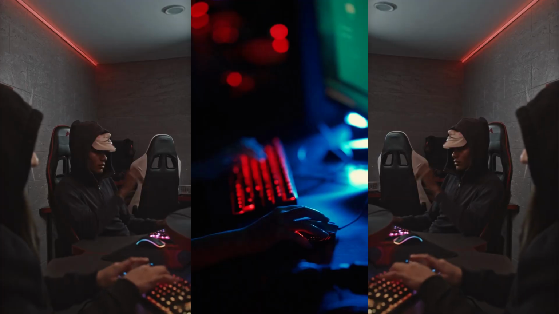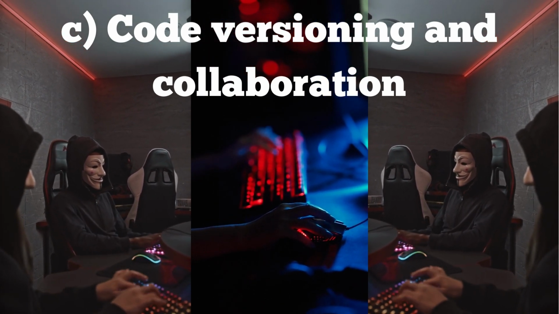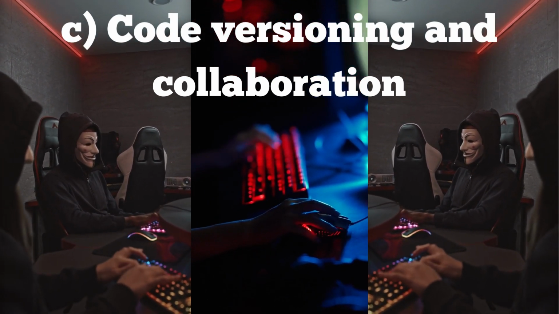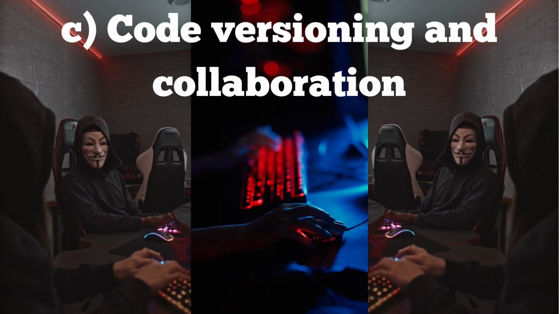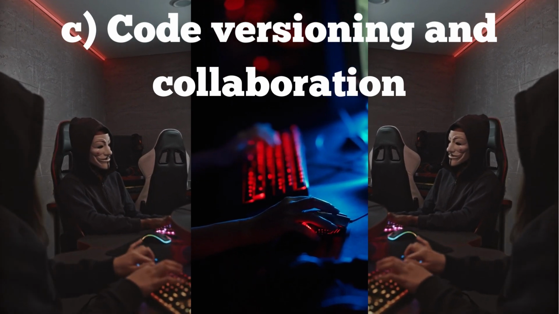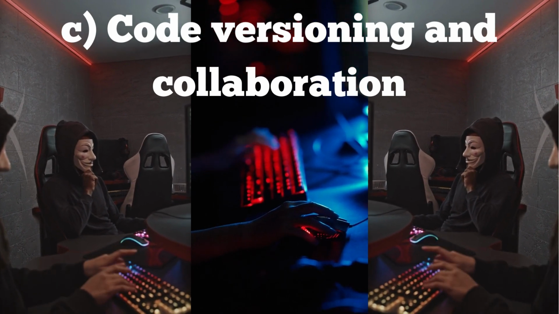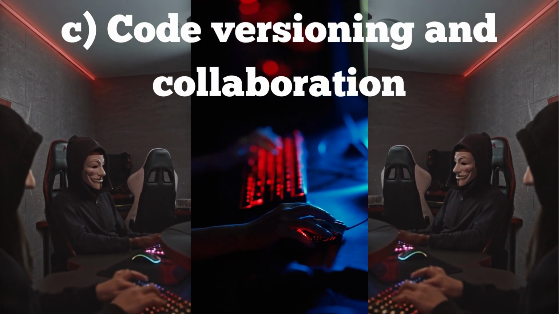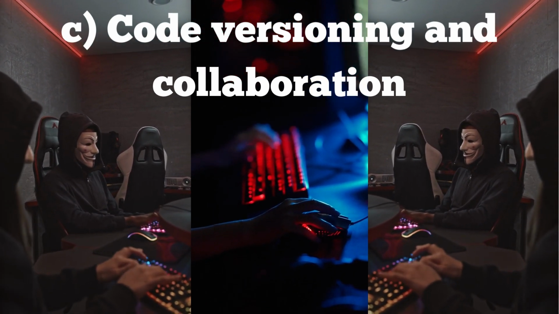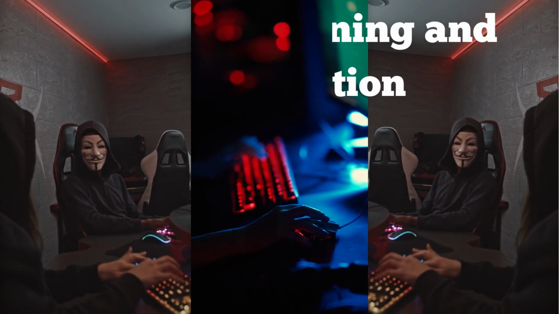Utilizing version control systems like Git and collaboration platforms like GitHub facilitates efficient code management and collaboration among developers. Version control allows tracking changes, branching, and merging, while platforms like GitHub provide a centralized location for hosting code repositories, managing issues, and facilitating collaboration through features like pull requests. By adhering to these Python best practices, developers can enhance code readability, maintainability, and collaboration, leading to more efficient development workflows and improved code quality.